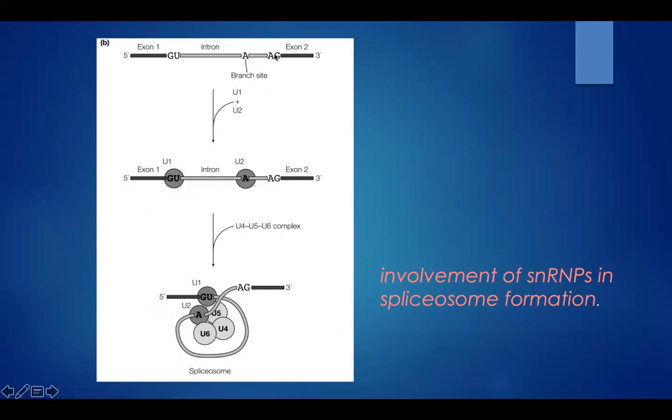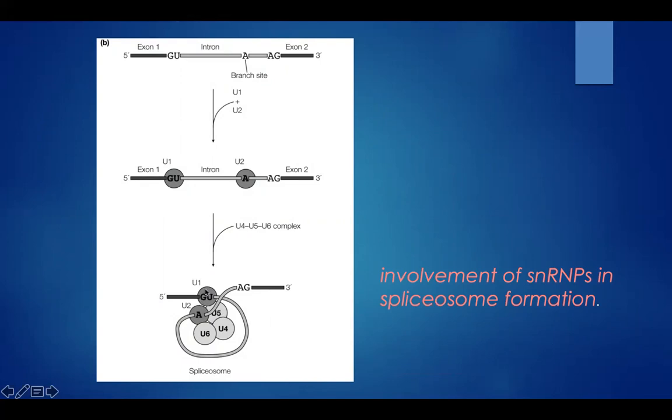And here the branch site is there. Here again it can cut, U1 plus U2. U1 will attack the GU site, where exon 1 and the intron are attached, and U2 will attack the adenosine site where exon 2 and the intron are attached. In the next step, the U4, U5, U6 complex together attack, forming a complex with the intron, giving rise to free exon 2 and exon 1.